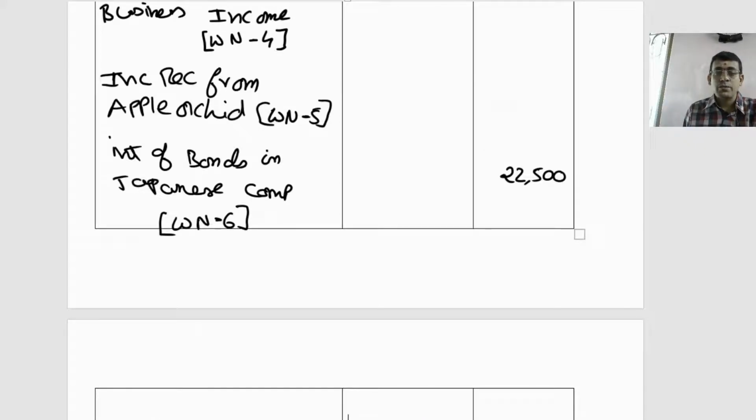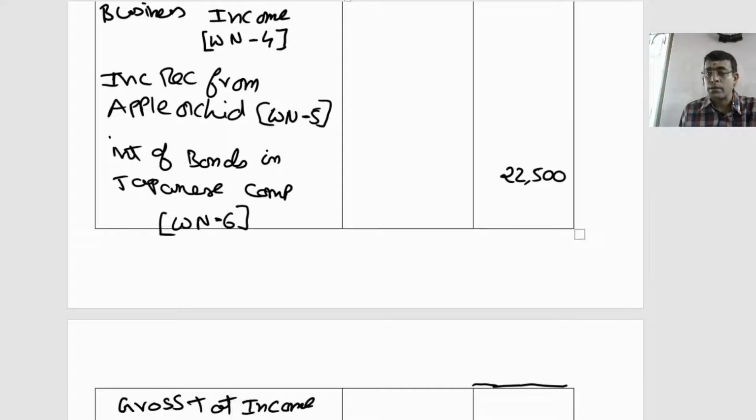So ultimately, what is this total called? Generally this total is called our gross total income. So we'll be calling this gross total income. Once we finish off your working note, then we can arrive at your gross total income. This total of all your income is said to be called gross total income.